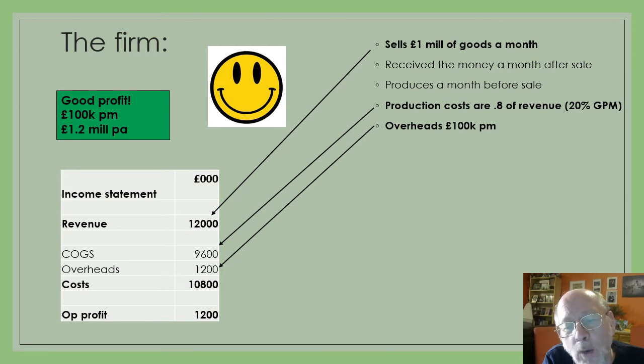The overheads are building up at 100,000 a month, so over the year that's going to be 1.2 million. So our revenue is 12 million. Our costs are 9.6 million cost of goods sold plus 1.2 million overheads. That's 10.8 million. 12 million minus 10.8 million gives us a nice little profit of 1.2 million pounds.